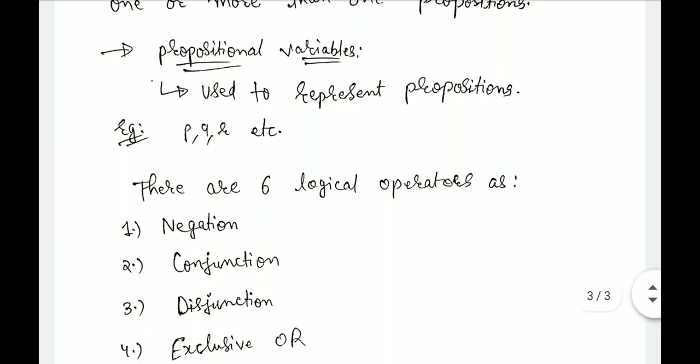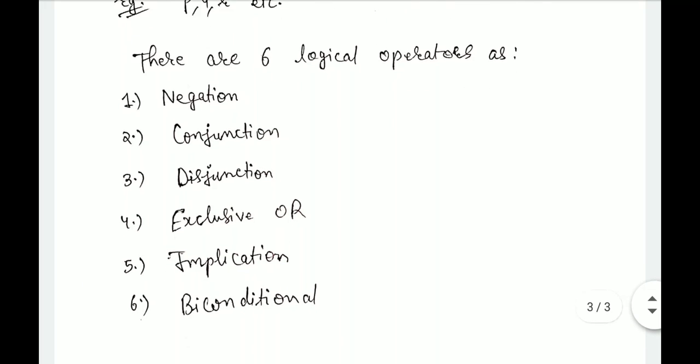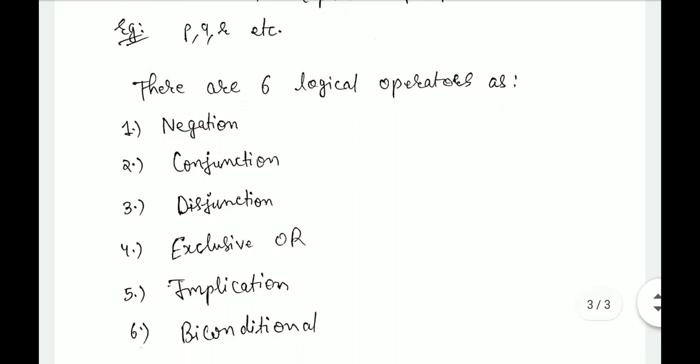There are six logical operators. First is negation, second is conjunction, third is disjunction, fourth is exclusive or, fifth is implication, and sixth is biconditional. We will discuss each and every logical operator in detail in our next video.